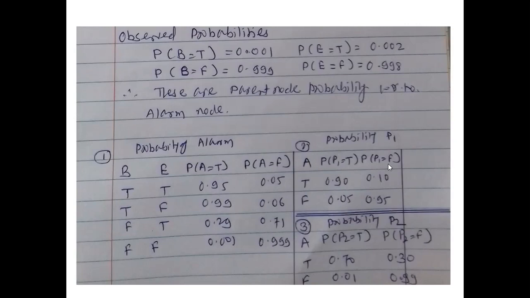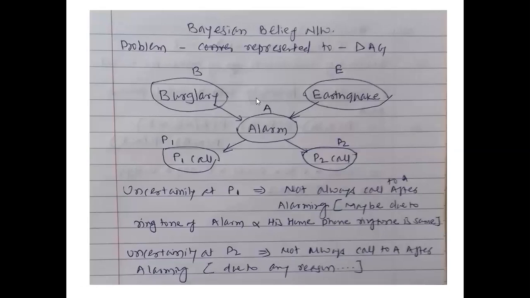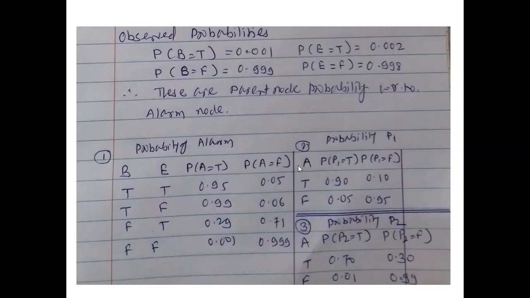Probability of P1 equal to false with respect to alarming true is 0.10. Likewise, this value is for the false. Okay. Next is the probability of the call to P2. Again alarming is the immediate parent for the call to P2, and with respect to this the probabilities are there. Okay. So the first two basics are the directed acyclic graph and the conditional probability table. So this is the DAG for this problem statement, and this is the conditional probability table.